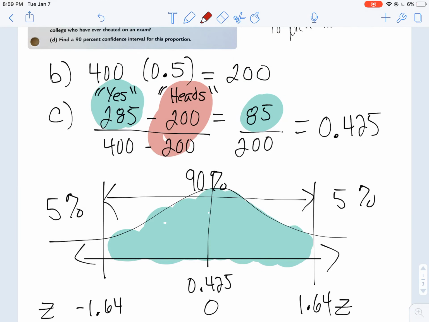I don't want to include them, because if they're flipping heads, then they're not telling the truth. They're just answering yes because the coin told them to. I'm hoping that the 85 here, out of 200, were the ones answering truthfully.